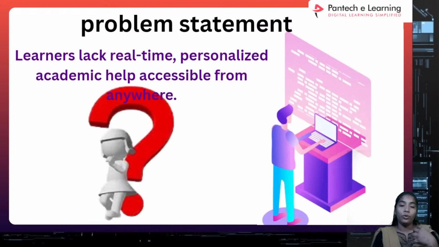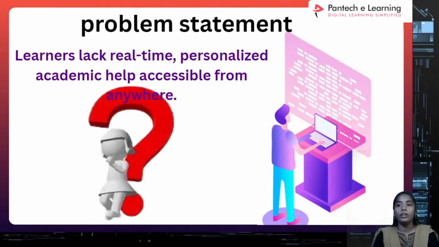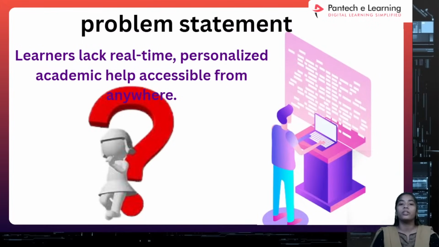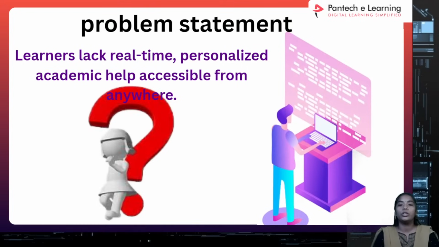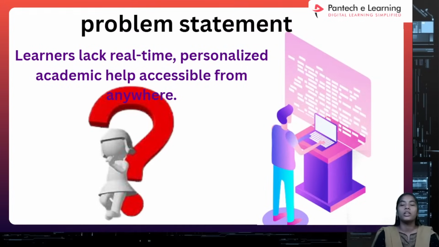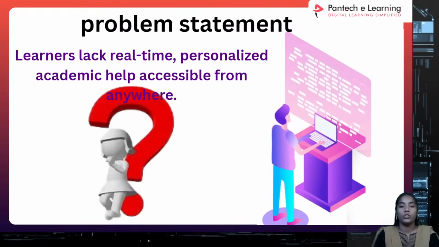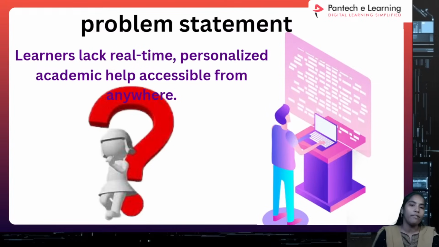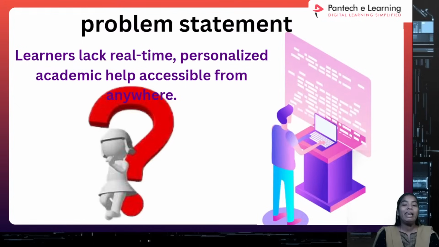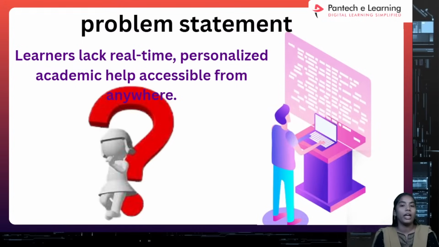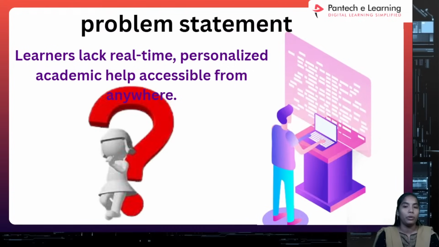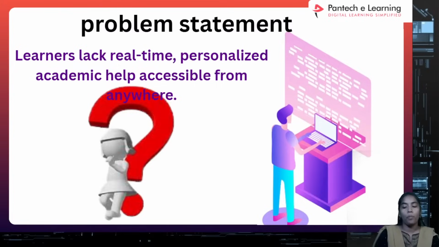But why are you taking that particular requirement? Because you have some problem. What is the problem statement? Why did you select a personal tutor, like a human being, using prompt engineering? Before selecting that requirement, the problem statement is that learners lack real-time and personal academic help accessible from anywhere. Whatever information you get, sometimes you can't get it properly within a short time, and that is the problem you face.